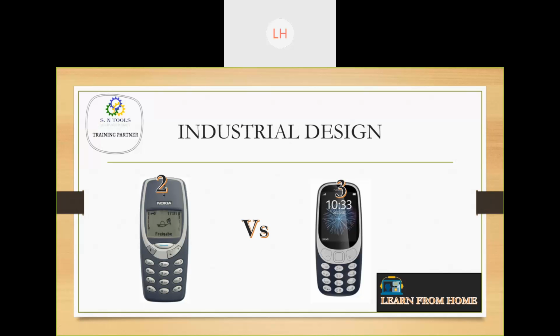Okay, the third because it has updated features. True. So the third one, see, all the three mobiles which we discussed were all Nokia itself. Okay, so each mobile has a different appealing design, so that depends on the requirement and the user. It purely depends on the requirement and the user.